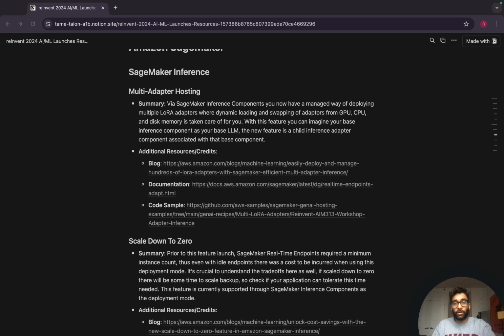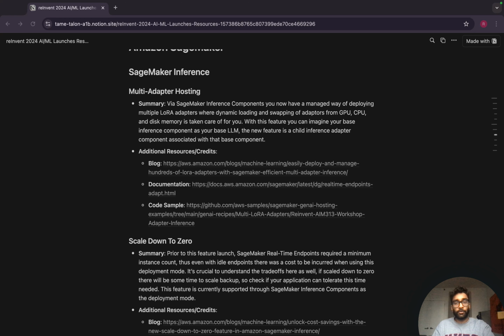And this tactic, LoRA, has become really popular in the past few years with Gen AI imploding. So what SageMaker did here is it provided a managed way of saying, let's say I have multiple different LoRA adapters. I've trained my Llama model for a summarization use case, and then also a sentiment analysis use case. I want to have a way where I can load these adapters on top of my base model.